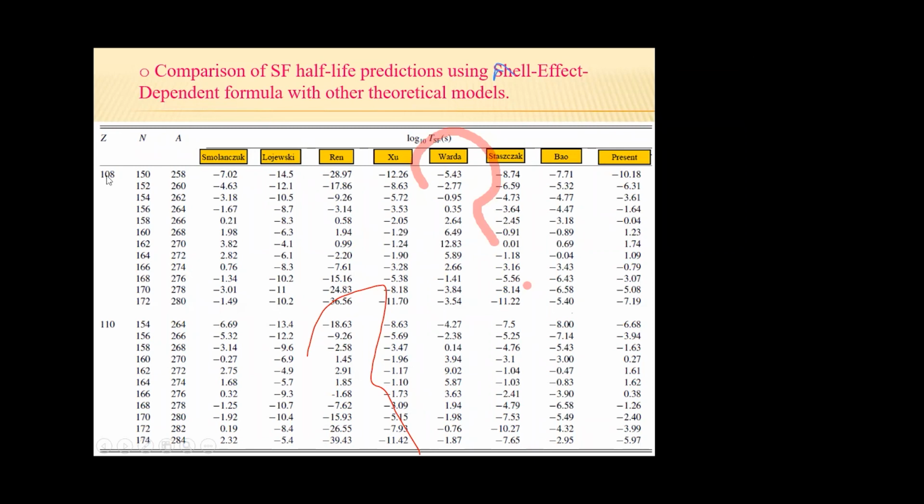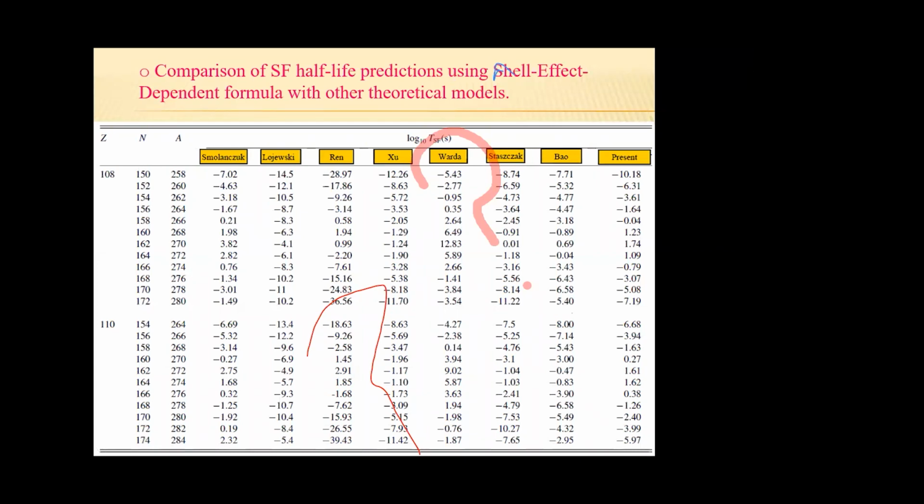The Z value, N value and A value of the super heavy nuclei are given in these three columns. We have also calculated spontaneous fission half-lives using 7 other theoretical models, and the values are also listed here. From comparing our values and other model predictions, we can see model-to-model variation.